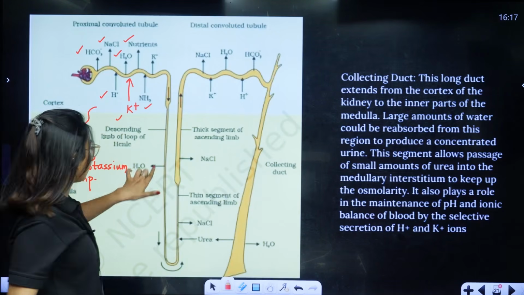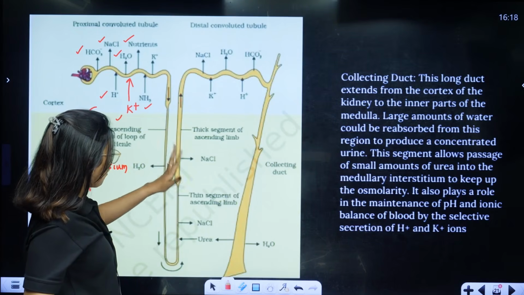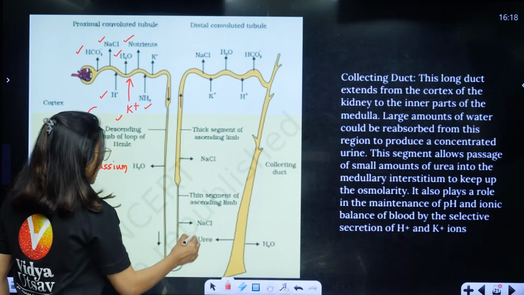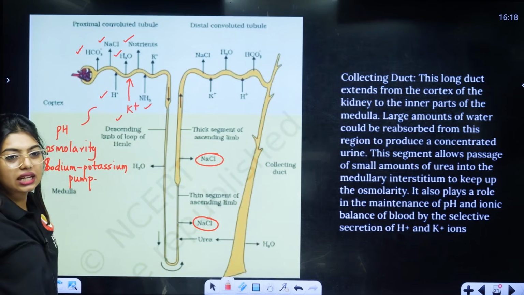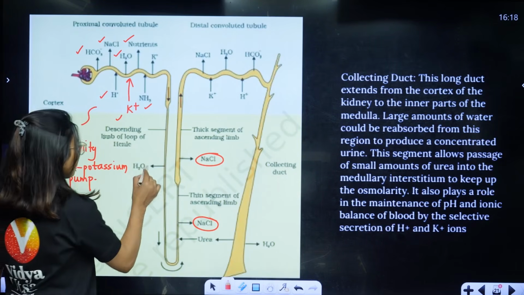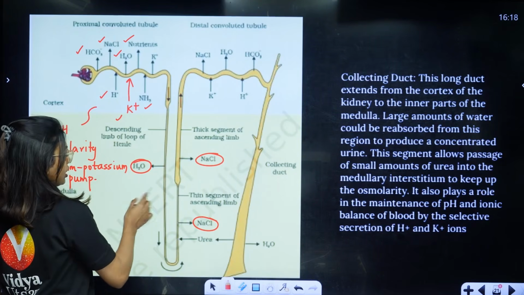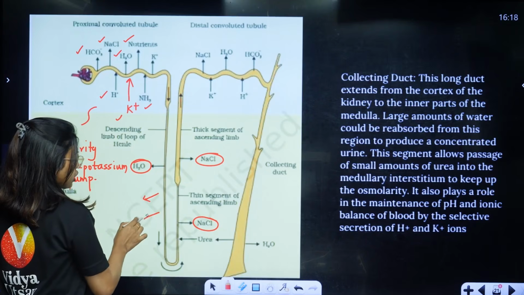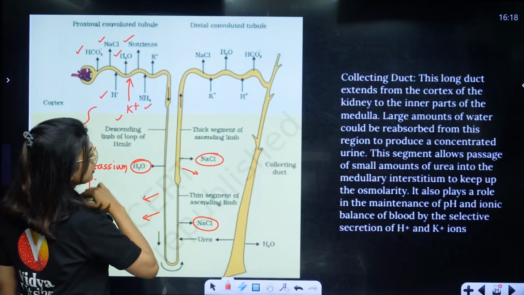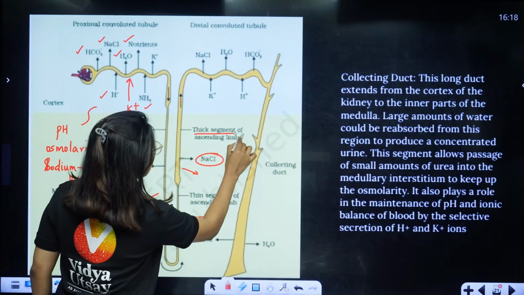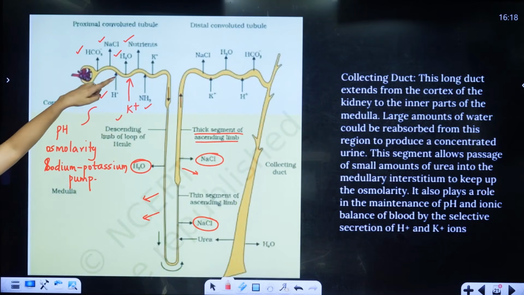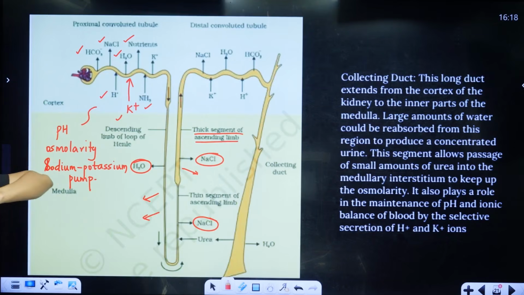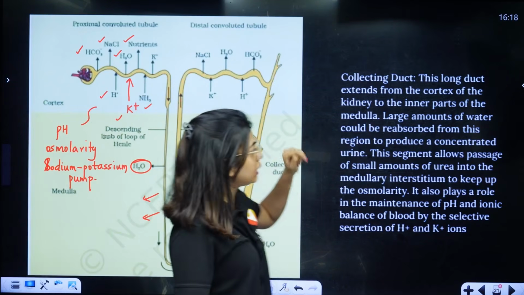And then we have descending loop of Henle, ascending loop of Henle. So in the ascending loop la vanda electrolytes movement will happen aram se, because adu vanda it is only impermeable to water. Inge vanda students, water will get continuously released. Okay, it is permeable to water, so water will keep going out. Here electrolyte will keep moving. Then we have thick segments of ascending limb, and there also you can see NaCl, H2O, HCO3, K plus and H plus. Okay. Yes. Clear?